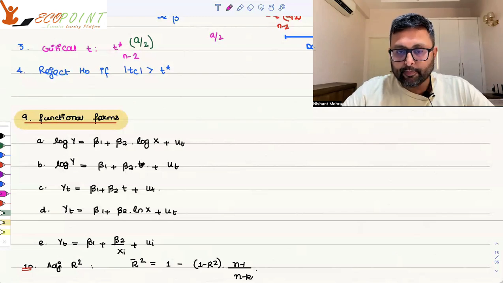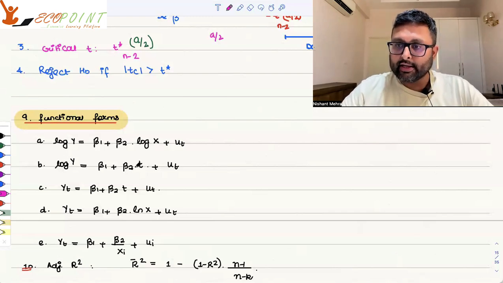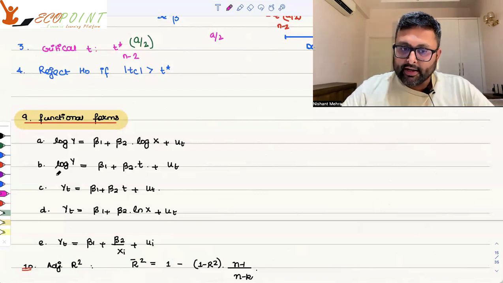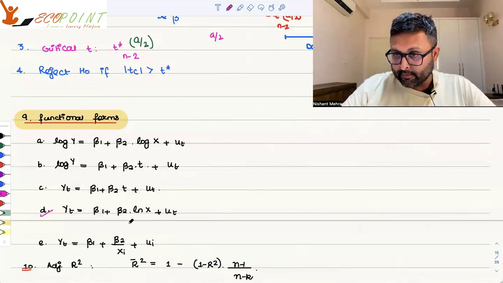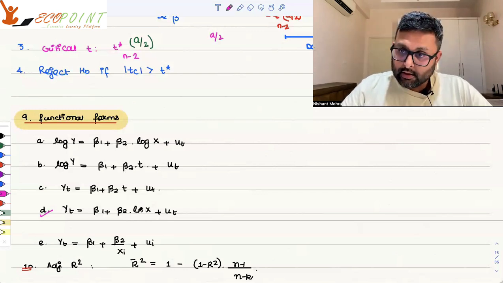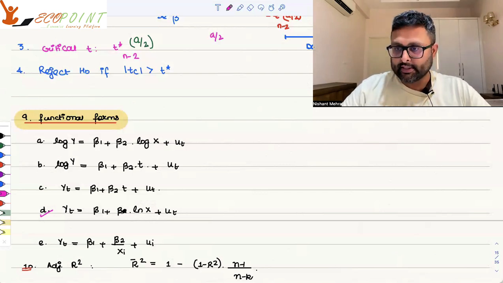So when you say if independent variable increases by 1 unit, dependent variable in this particular case will increase by beta 2 into 100%. Now look at d. For d, if independent variable increases by 1%, then dependent variable y will increase by beta 2 upon 100%, right?